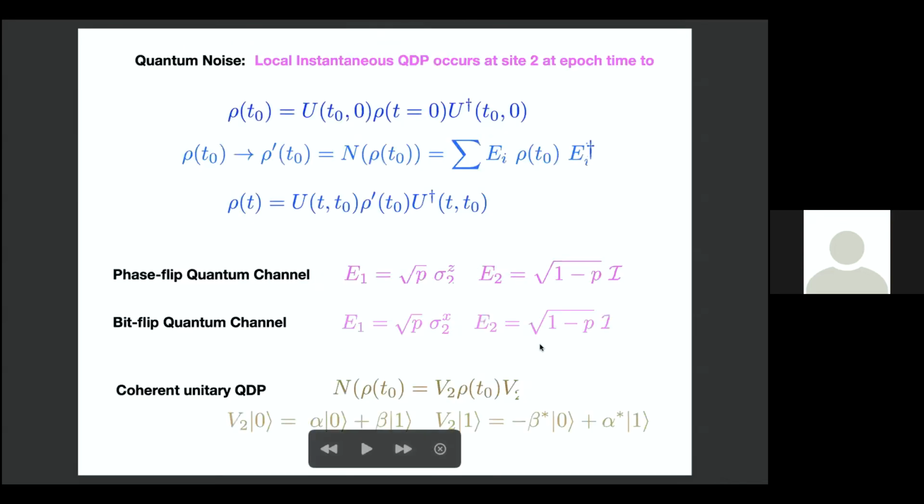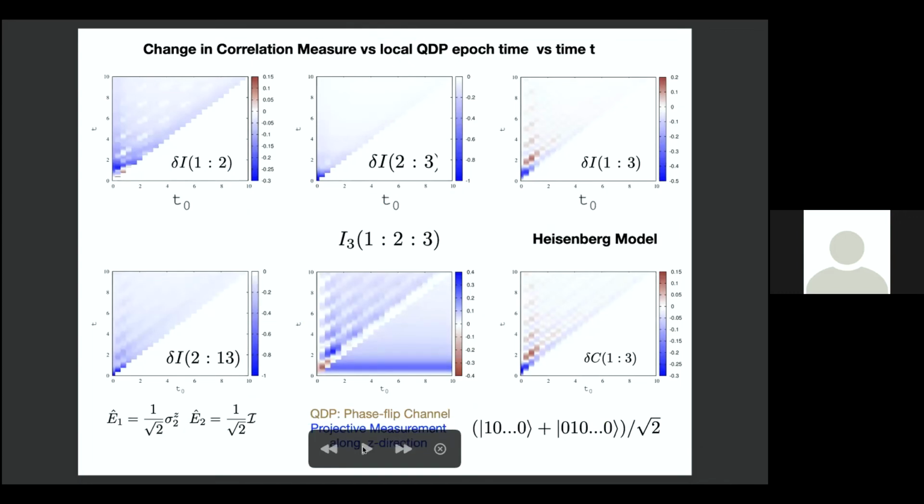Now, quantum noise, as I said, in 3 steps. Basically, we use 3 different quantum channels. One is a phase flip quantum channel, one is a bit flip quantum channel, and there's a coherent unitary QDP, which are defined like this.